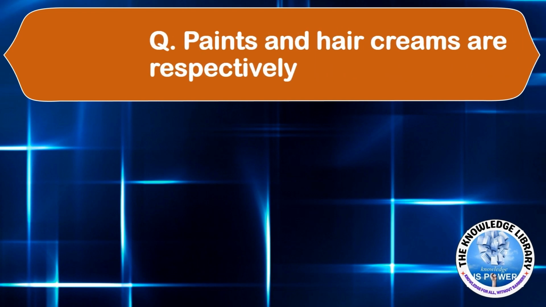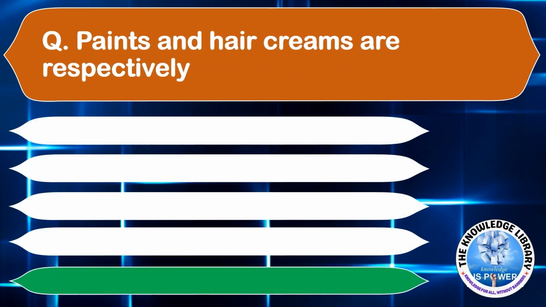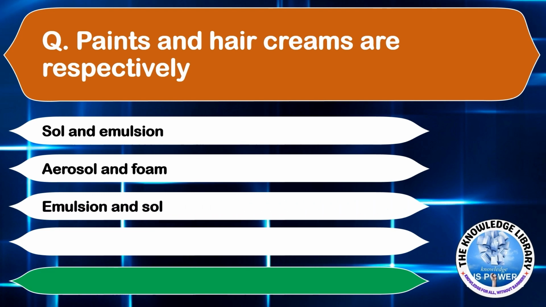Paints and hair creams are respectively option A, sol and emulsion. Option B, aerosol and foam. Option C, emulsion and sol. Or option D, foam and gel. The correct answer is option A, sol and emulsion. Moving to the next question.